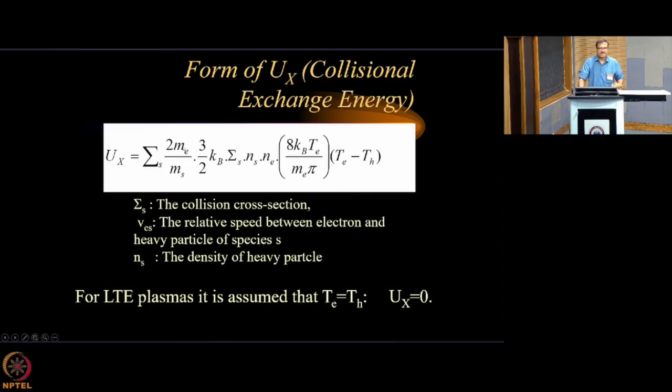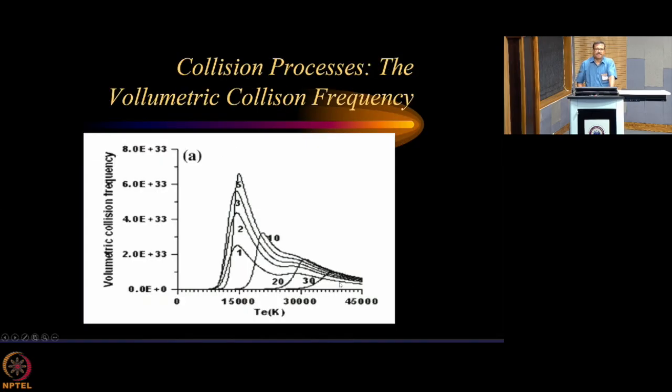Sigma is the collision cross section, you need to know that, and then VES, the relative speed between electrons and ions. Now you know that Ns is the density of the heavy species. So this is the kind of thing you have over here. Then when equilibrium has been reached, this exchange energy will be 0.